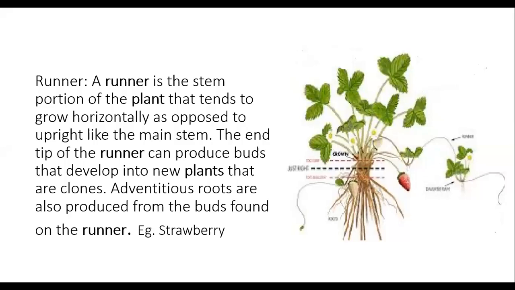Okay, so these are the adventitious roots which are produced from the buds found on the runner. Examples are there, but the best example is your grass, दुर्वा. अरे जो हम गणेश जी को चढ़ाते हैं ना, दुर्वा, in मराठी we call it दुर्वा. तो वो जो होता है उसको हम कैसे खींचते हैं बेटा? When you pull it, it won't be plucked as one single grass unit. ऐसा पूरा एक झुंड जाता है ऊपर.